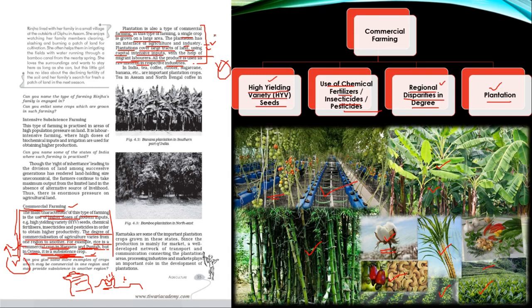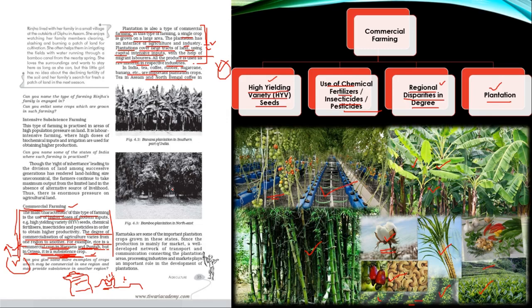So all the produce is used as raw material in respective industries, and examples of plantation crops are tea, coffee, rubber, sugarcane, banana. And you have very often heard about tea estates in northeastern states or somewhere in southern India also, then the Himalayan region also. Coffee, rubber, sugarcane, all these are grown under plantation agriculture. And if you have seen any documentary on Discovery Channel, you will be able to associate that usually only a single crop is grown and the area covered here is very large.